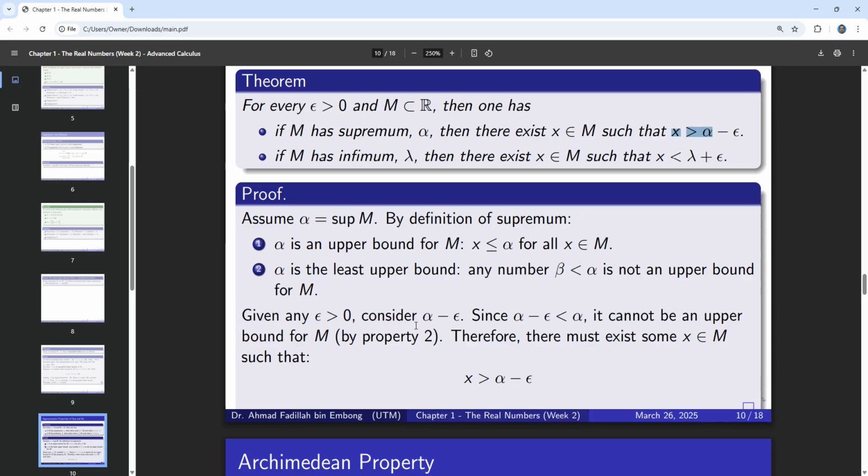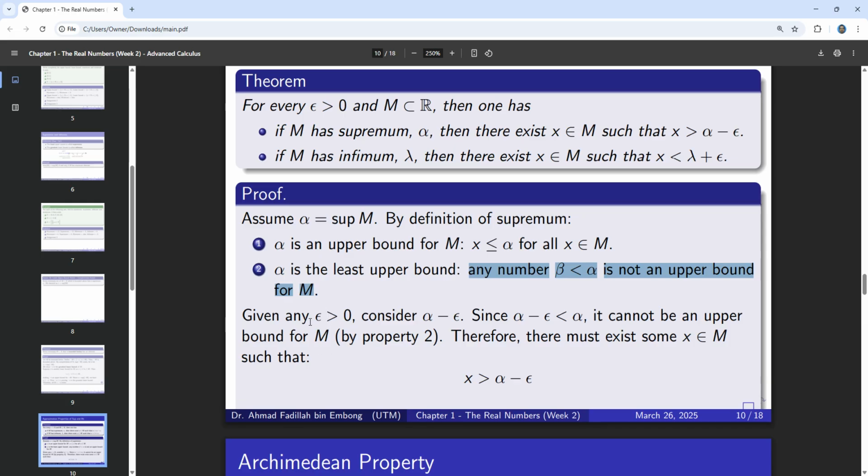So we are going to subtract epsilon from alpha. When we subtract epsilon from alpha, of course it's going to be less than alpha. But this fact says that any beta less than alpha is not an upper bound for M. So this alpha minus epsilon cannot be an upper bound for M.